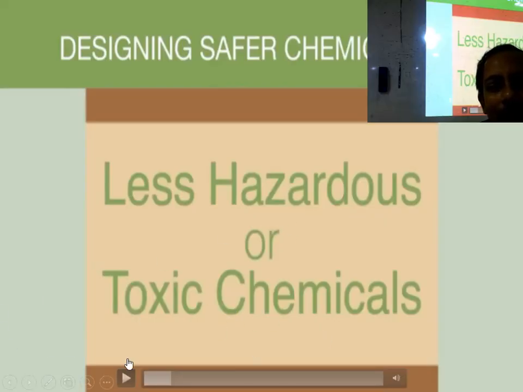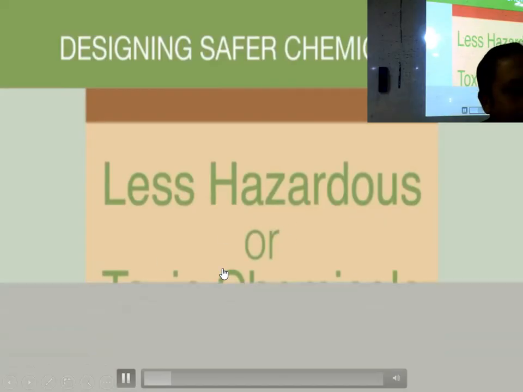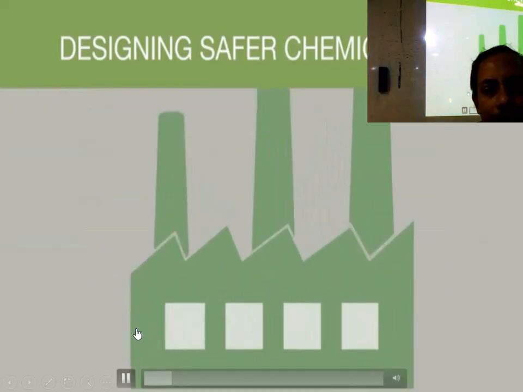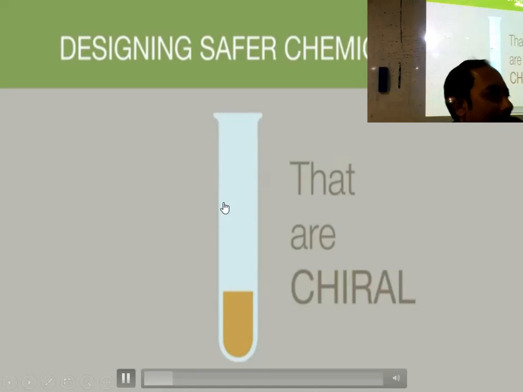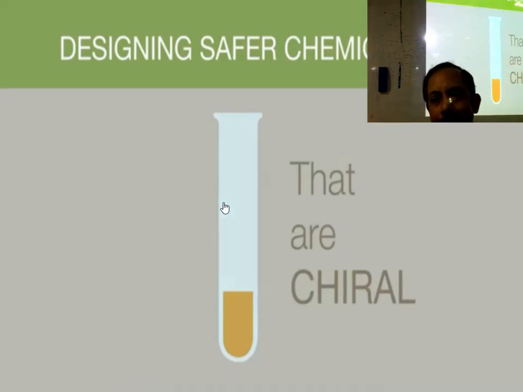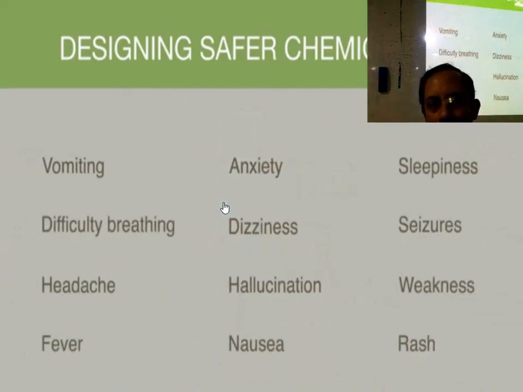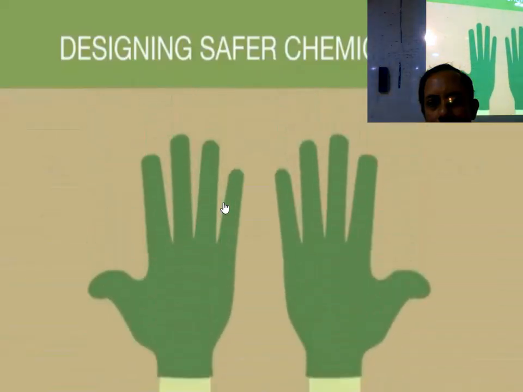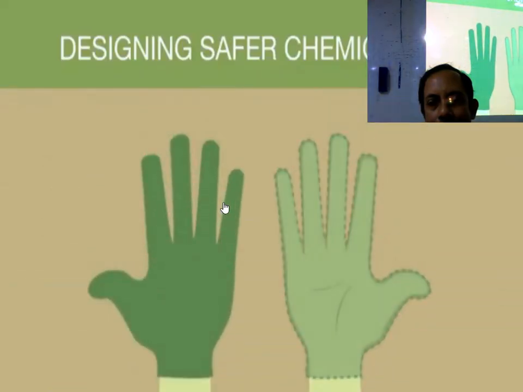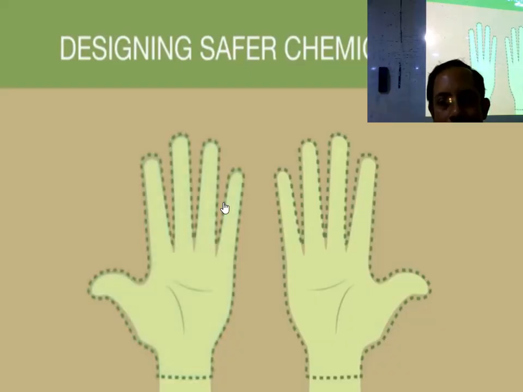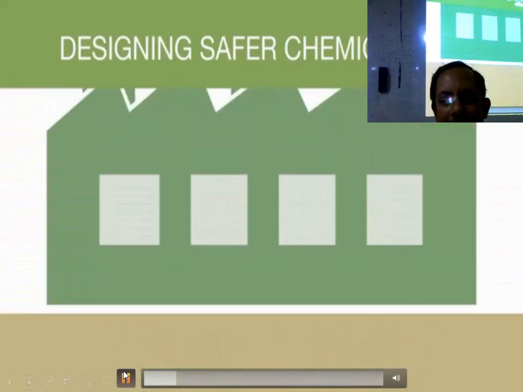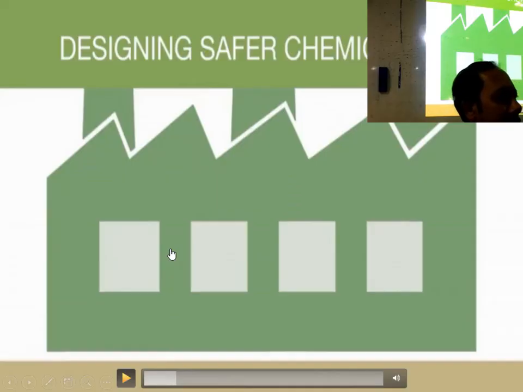Less hazardous or toxic chemicals. In research and chemical industries, drug developers always look towards designing safer chemicals, into molecules that have a particular shape. This minimises the unwanted side effects that some drugs can have. Think about it like a pair of gloves. The right-hand glove can only fit over your right hand, and the left-hand glove can only fit over your left hand. This is explaining the chirality.